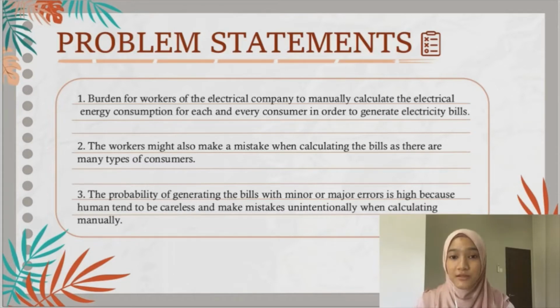such as domestic consumers, commercial consumers and others, and different categories have different tariffs and pricing. When the workers have to do all these calculations manually, the probability of generating the bills with minor or major errors is high, because humans tend to be careless and make mistakes unintentionally. However, this problem can be easily solved by using our electric billing program.